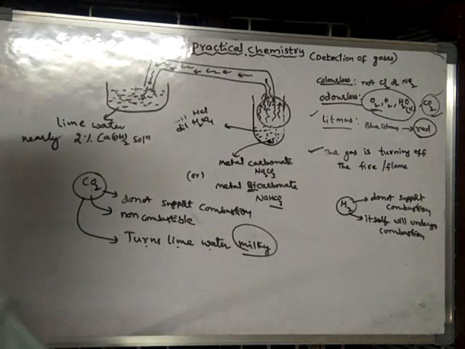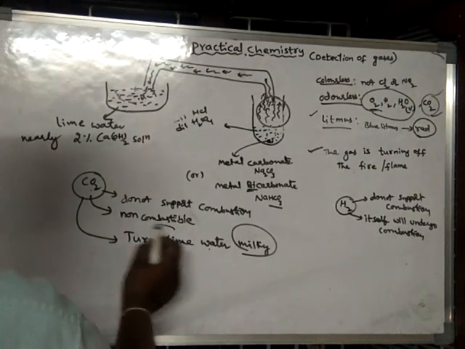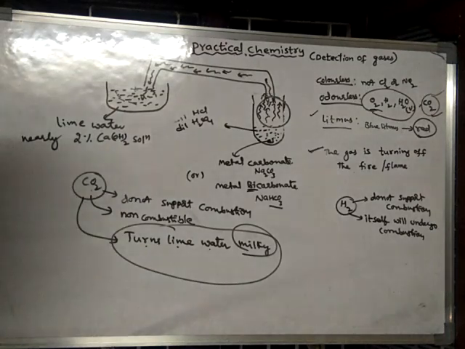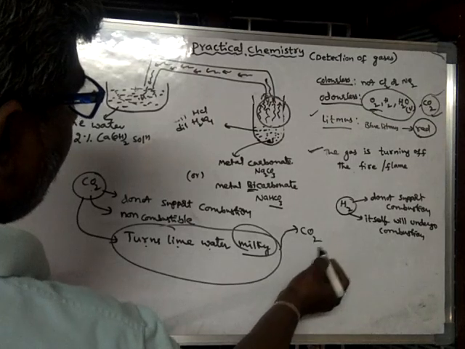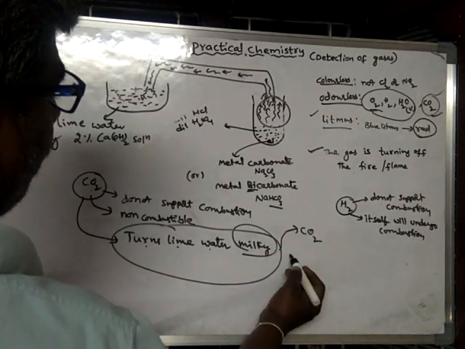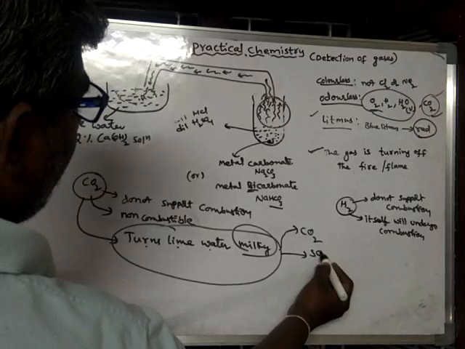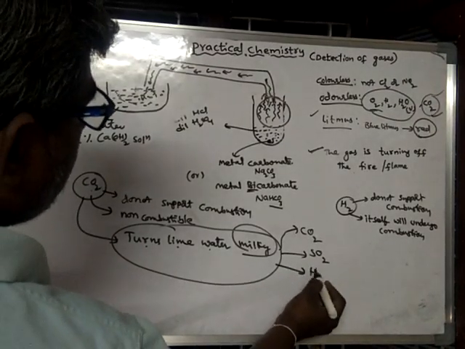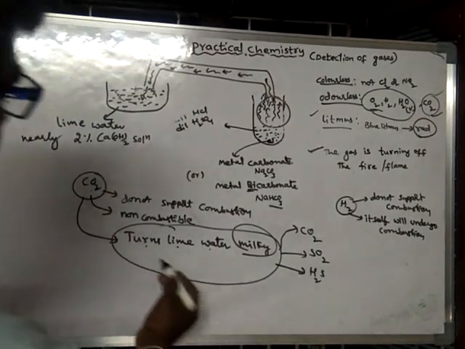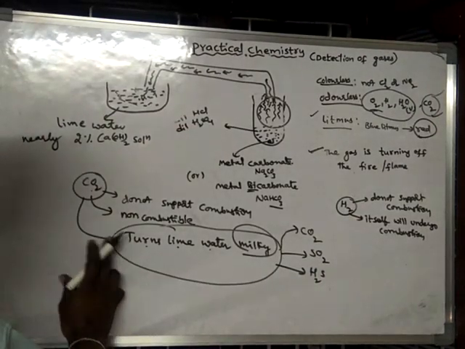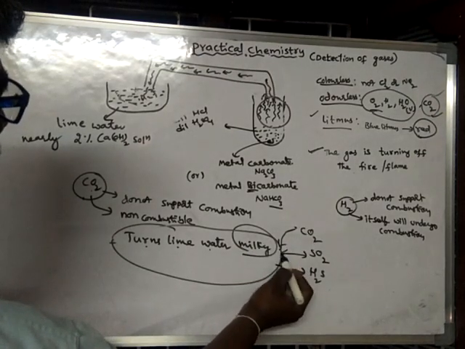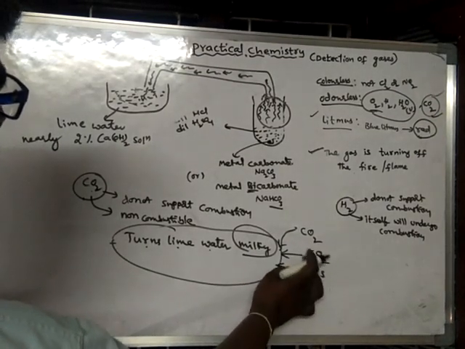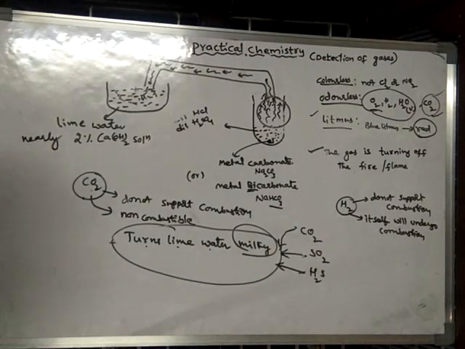See, one thing we have to learn. There are some other gases also which turn lime water milky. What are the other gases? One gas is carbon dioxide, another is sulfur dioxide gas, and even the H2S gas also. So these three gases have the property of turning lime water milky.